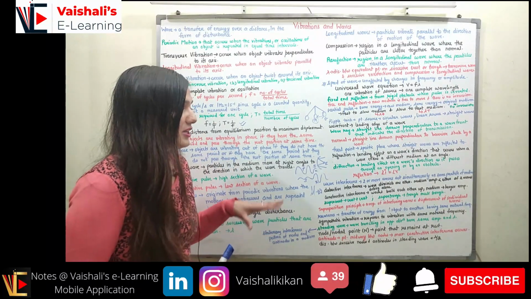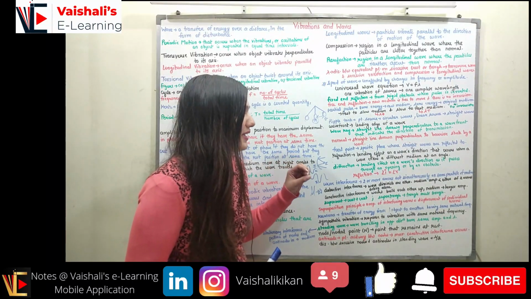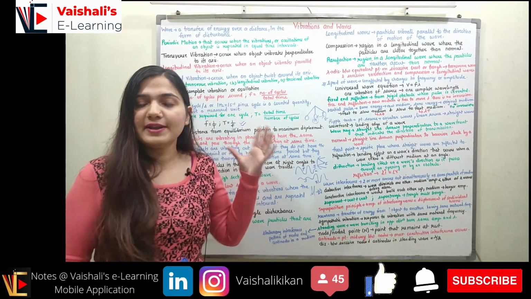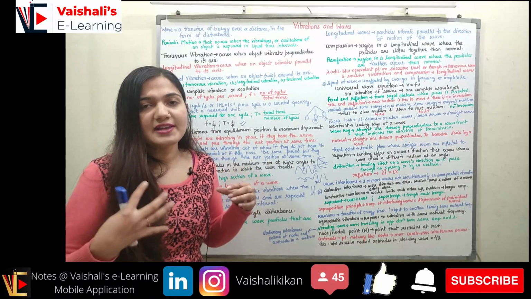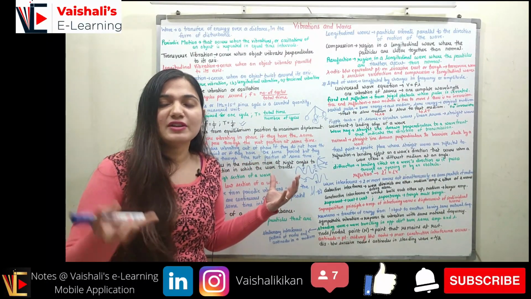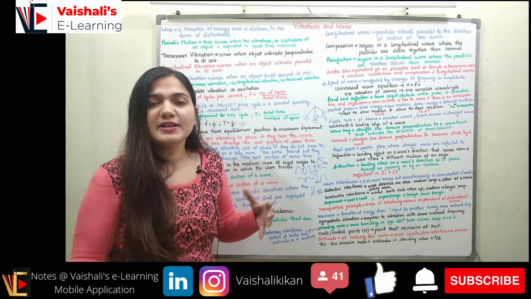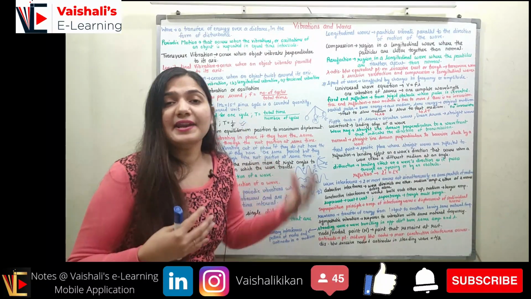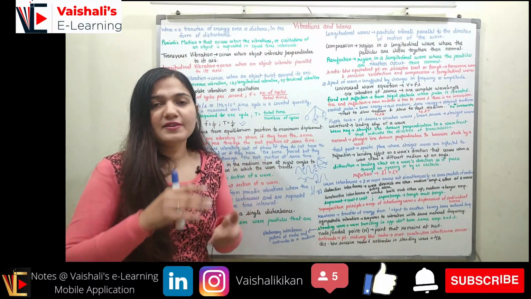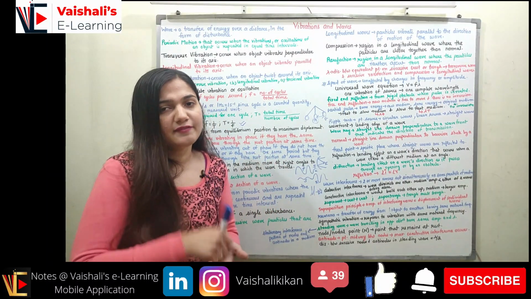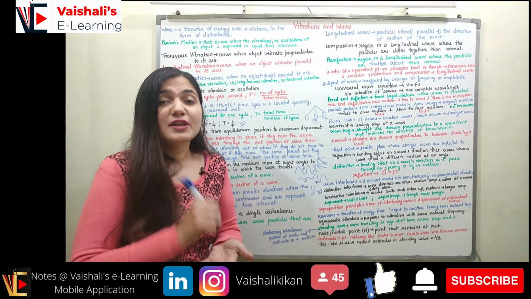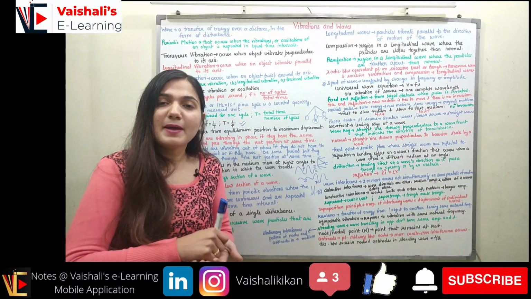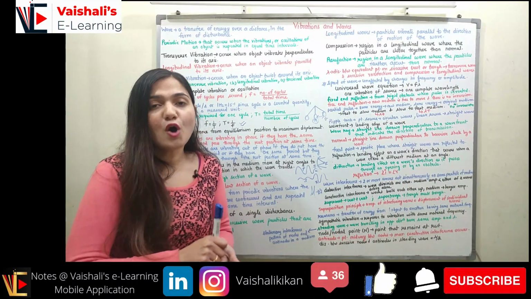Now coming to the refraction. Refraction is a bending effect on a wave's direction that occurs when a wave enters a different medium at an angle. So when I have two mediums, one a faster medium and one a slower medium, and the wave is traveling from either the faster medium to the slower medium or vice versa, what will happen if it has an angle with the normal? If the wave is traveling in the direction of the normal, then the wave will travel as it is. But if the wave has some angle with the normal, the wave will bend, right? It will either bend away from the normal or bend towards the normal.